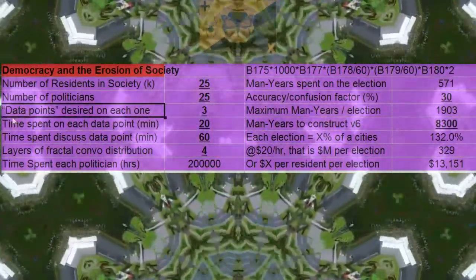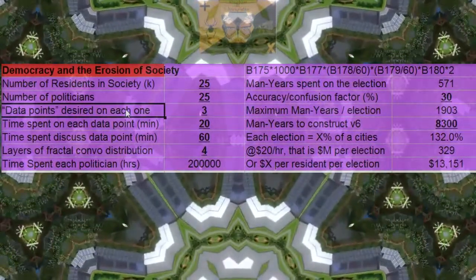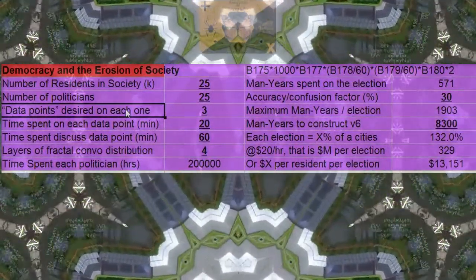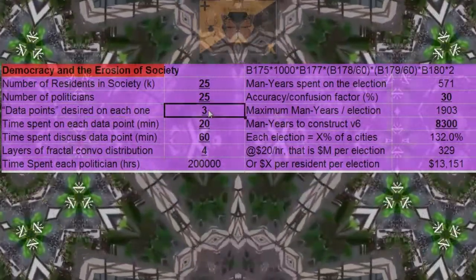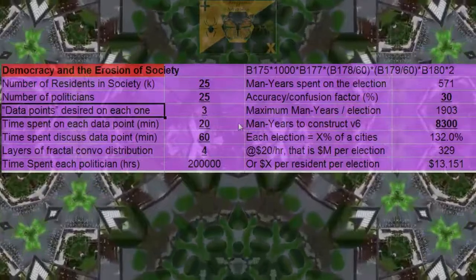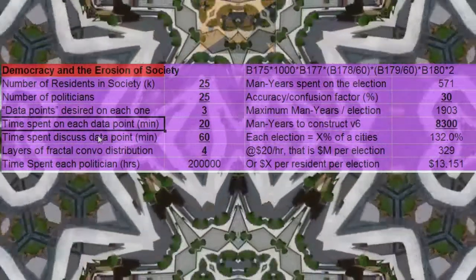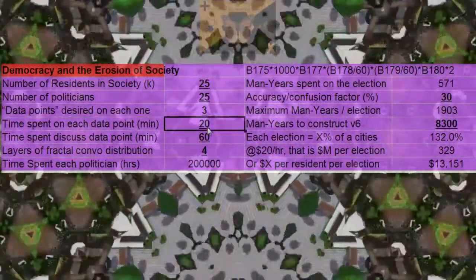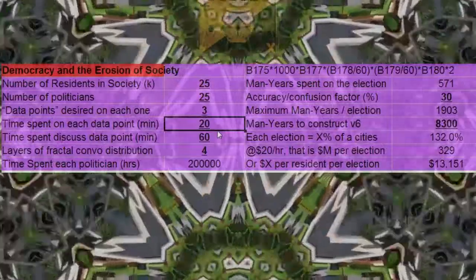These are data points that we want for each one, like news memes, right? Like a singular data point, like Hunter Biden emails. You know, that's a data point. And then that data point specifically would have several sub-points. Time spent on each data point. This is like learning. You're watching the news. This is incorporating that data into your mind.